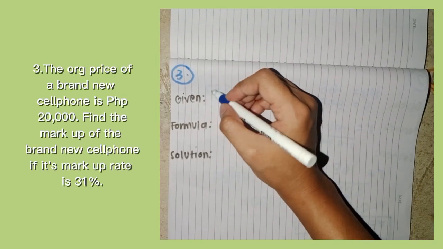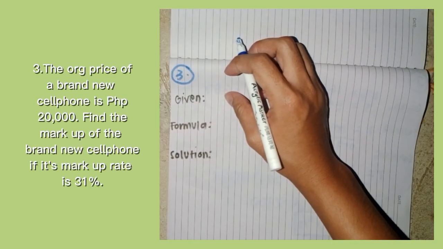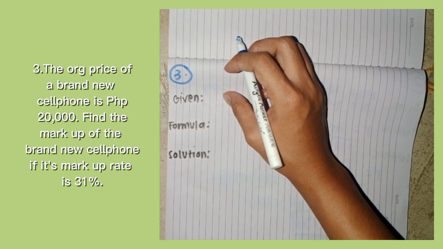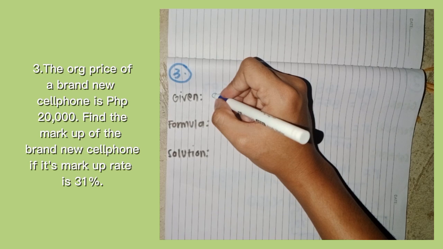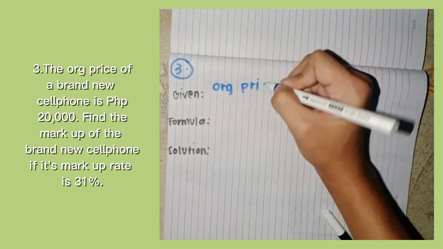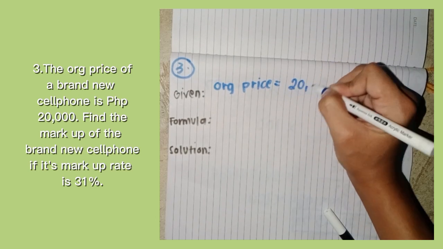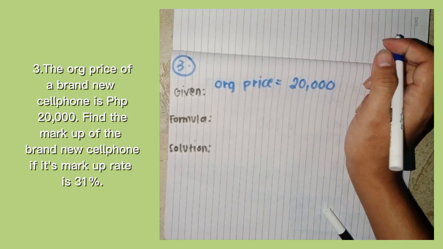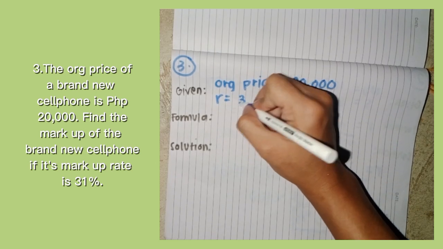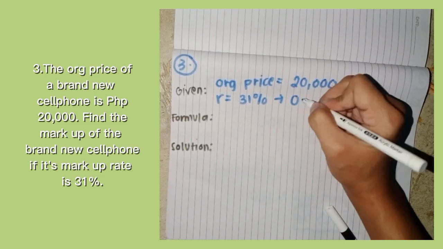Now we are going to proceed to the number 3 activity here in markup. The problem here is the original price of a brand new cell phone is 20,000. Find the markup of a brand new cell phone if its markup rate is 31%. So we are going to find the markup of the new cell phone. We are going to identify first the given, and the first given provided here is the original price, which is 20,000, and the second given here is the markup rate, which is denoted by R, and the rate is 31%, or converted to decimal, this is 0.31.